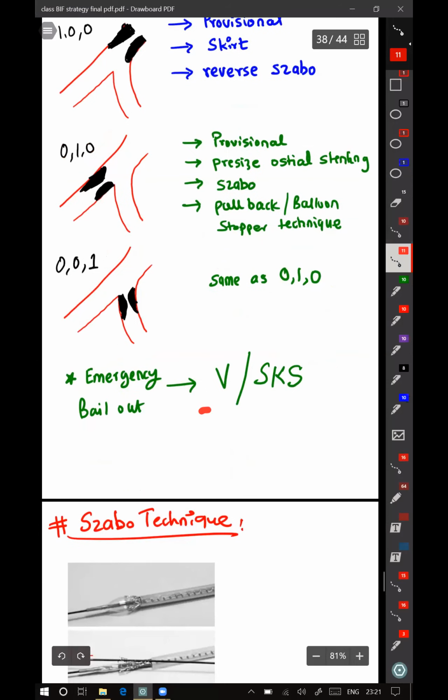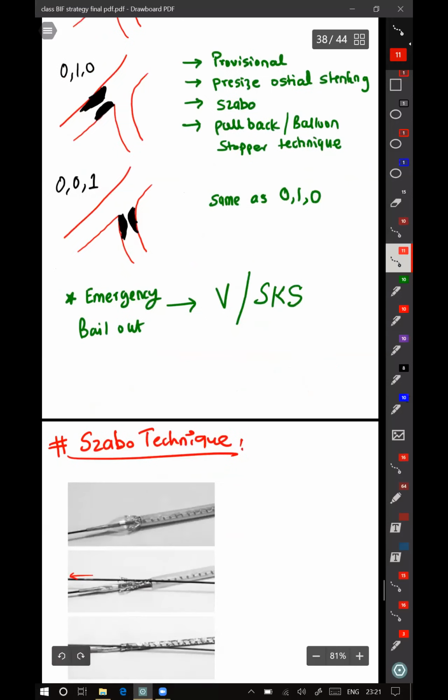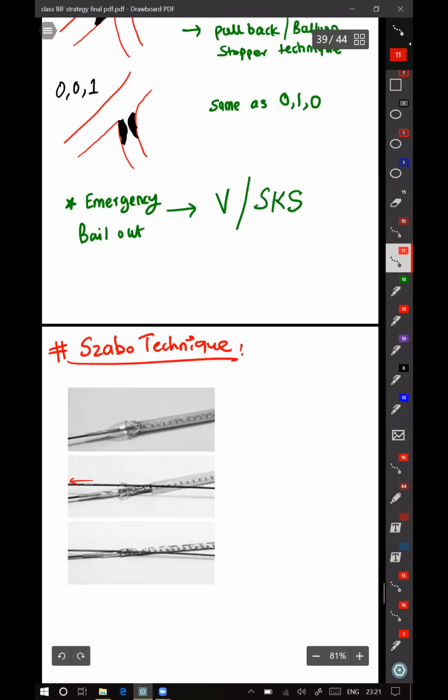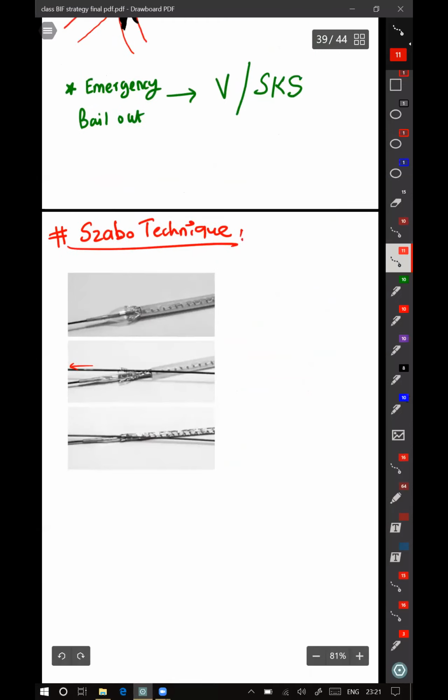And BnSKS basically comes only as a bailout when you have wire across both into LAD and LCX, to bail out an emergency in LMCA stenting. Szabo is the only extension of precise. It is just to place the stent precisely at the ostium. By doing a Szabo, you won't miss the ostium. Your one stent will be before the ostium only.